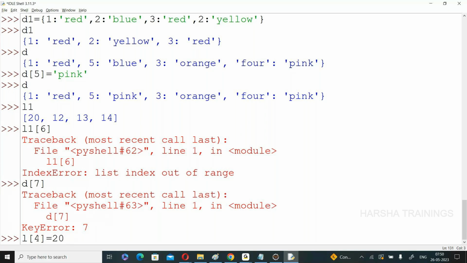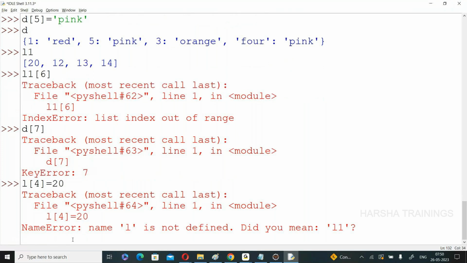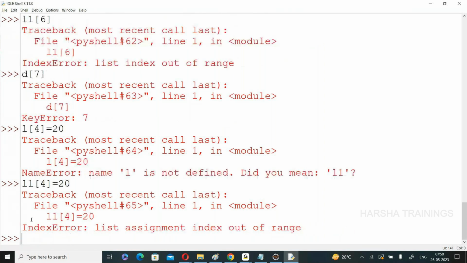Once a list is completed, directly it is not possible to add on. See, it gives an error. Sorry, L1 of 4 is equal to 20. It also gives an error. Index error. List assignment index out of range. That means from 0 to 3 only accepted.